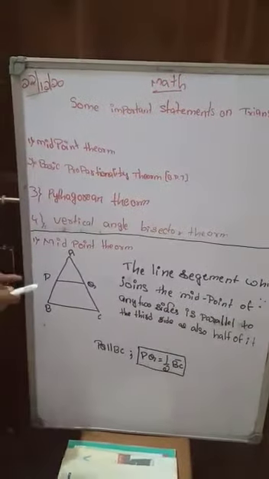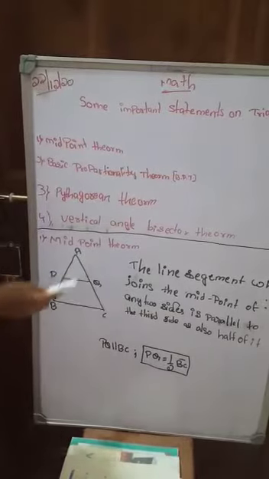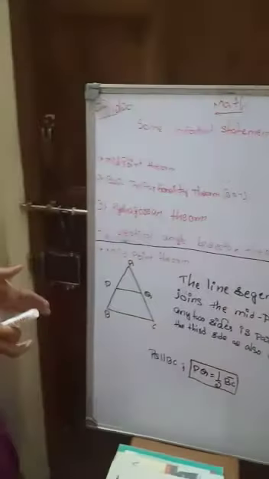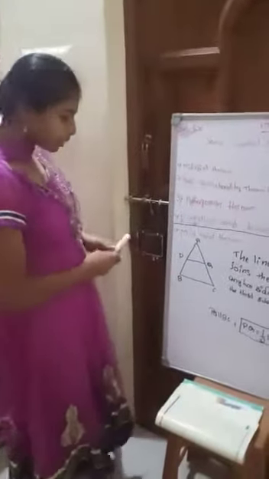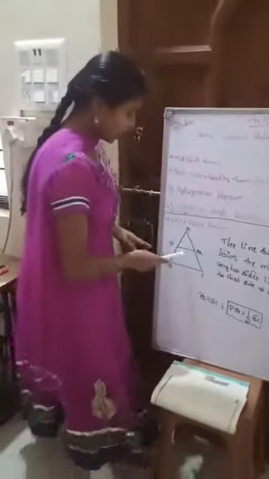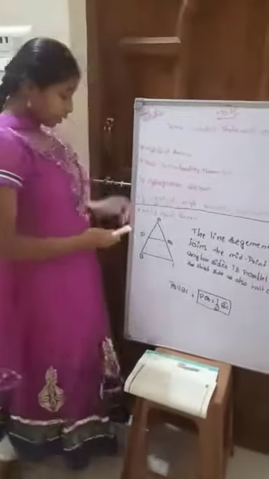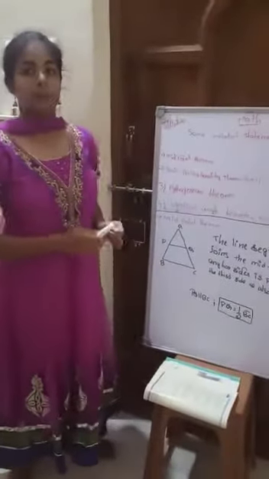Now I have taken a triangle and drawn a line. This is the line segment PQ. Now this is parallel to the third side and also half of it. If this condition is satisfied for a triangle, then it is known as the midpoint theorem. Here you can see PQ is parallel to BC and also it is half of BC. So this is about the midpoint theorem. Now let's study about the basic proportionality theorem.